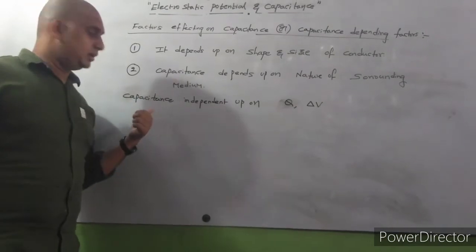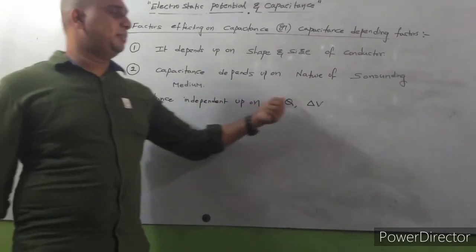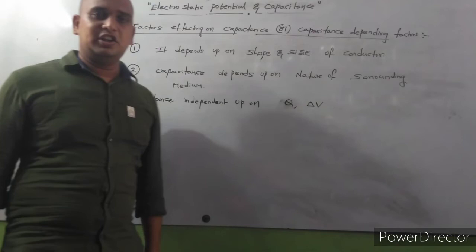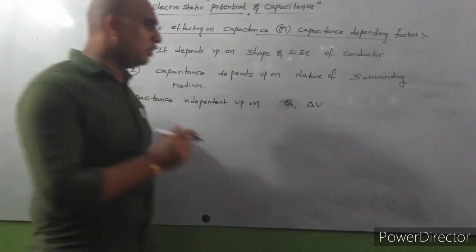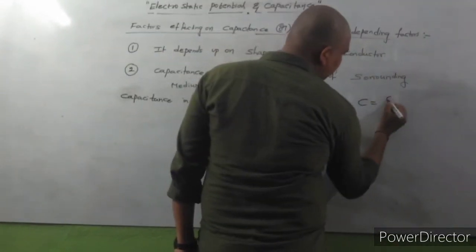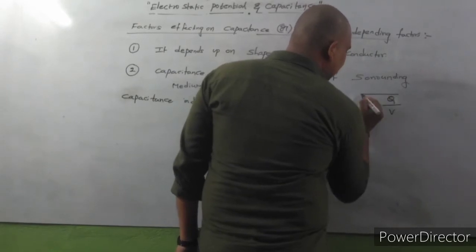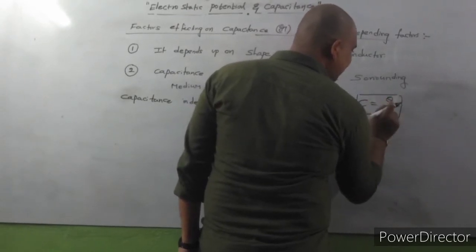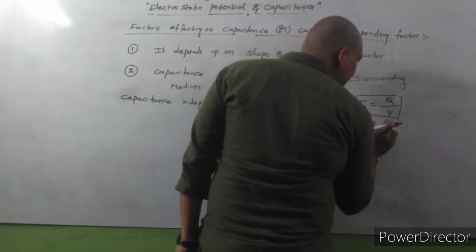This is very, very important. Capacitance is independent of charge and potential difference. So now you have a doubt. Actually the formula of capacitance is C is equal to Q by V. But you are telling that capacitance is independent of charge and independent of potential difference.